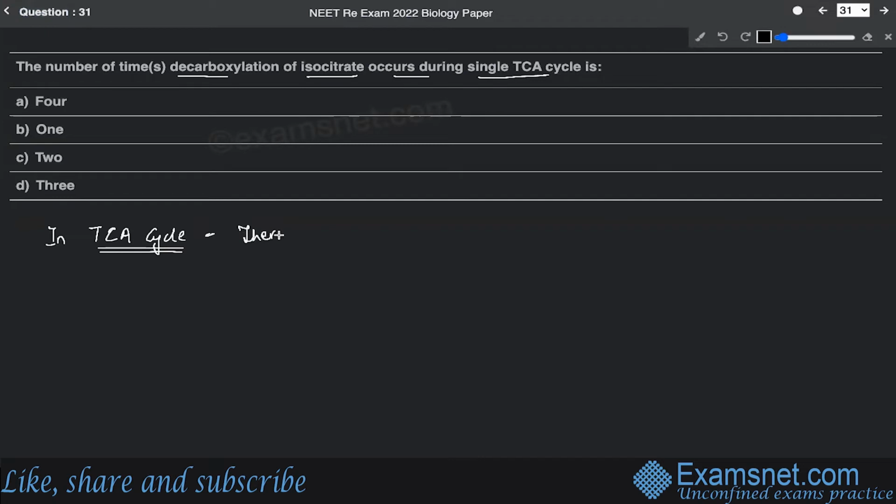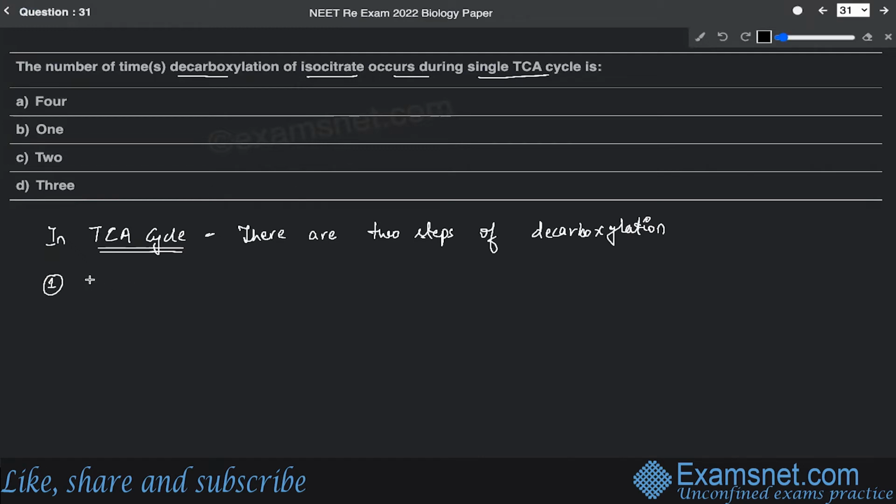All right. So there are two steps of decarboxylation. The very first important step lies basically in the fourth step of the entire TCA cycle.